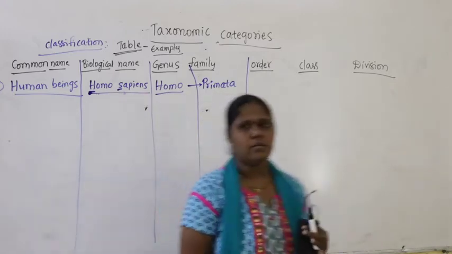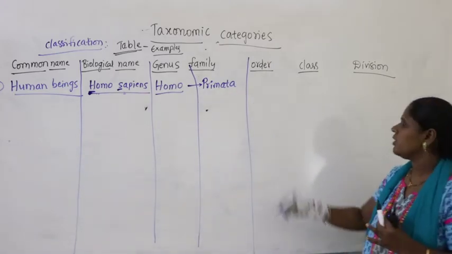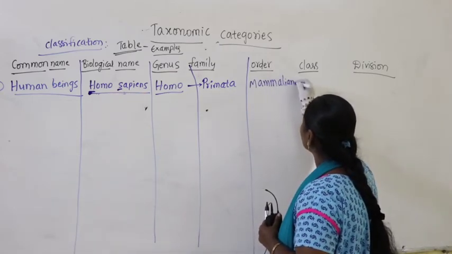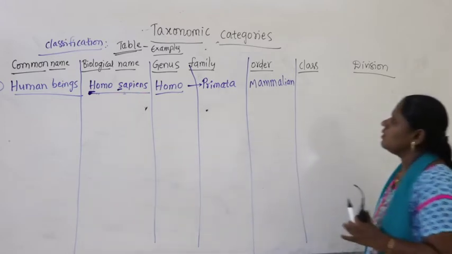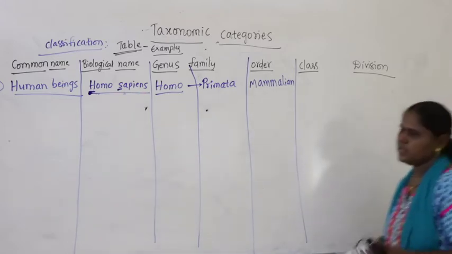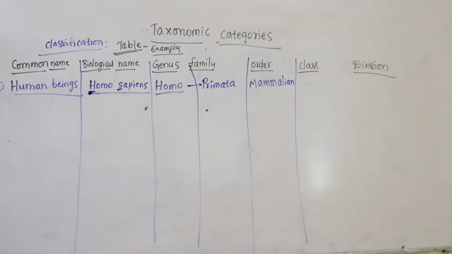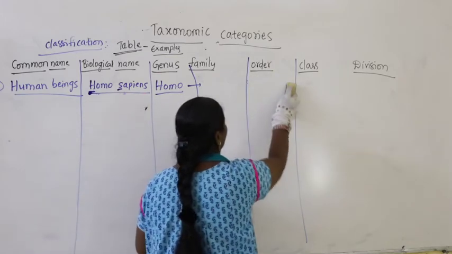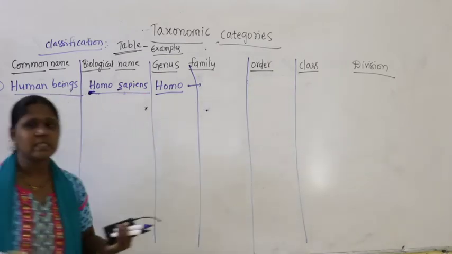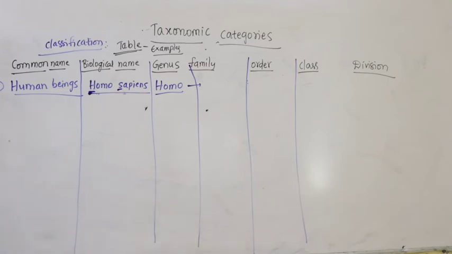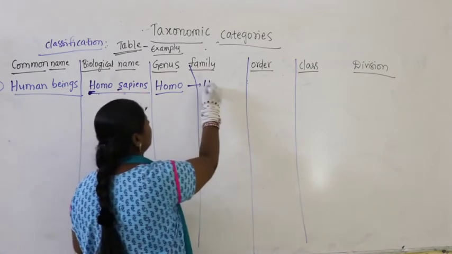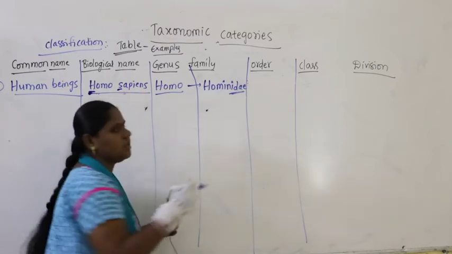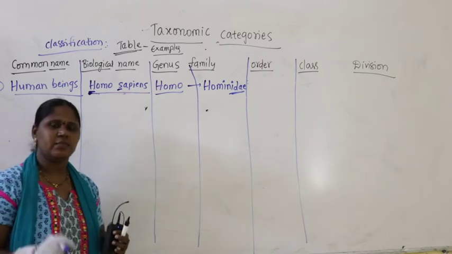Human beings, Homo sapiens, belong to the class mammalia. Apart from that, the family name itself is Hominidae. Human beings belong to the family Hominidae. It ends with the suffix -idae. Family names of animals end with the suffix -idae.